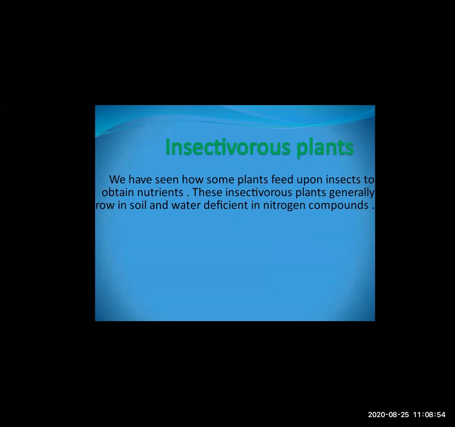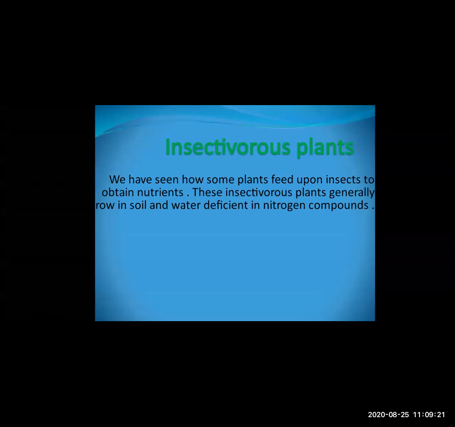Then insectivorous plants, this also we have studied in the first chapter. We also know that some plants feed upon the insects. The plants whose nutrients are not fulfilled from the soil, what they do, they depend upon the insects.